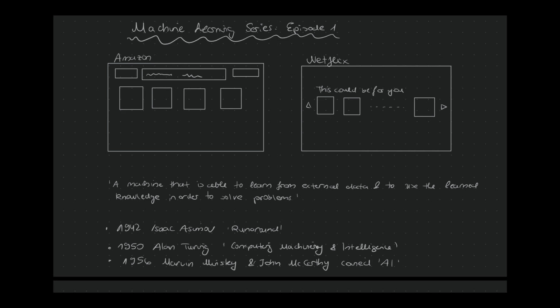But the word AI was actually coined in 1956 by Marvin Minsky and John McCarthy. And the real hype around AI emerged during the last 2 decades, when big data and more powerful computers emerged.